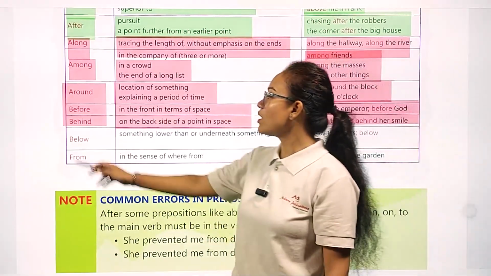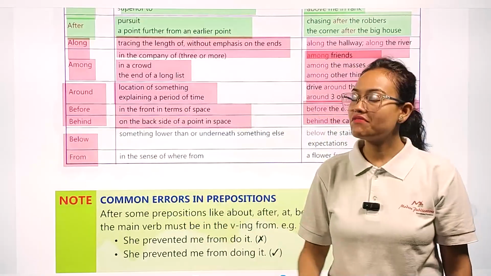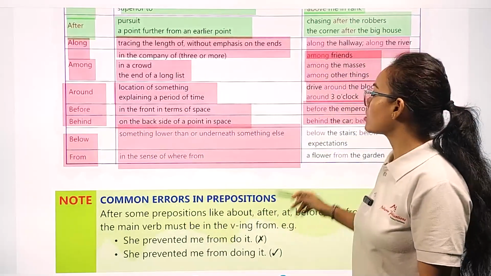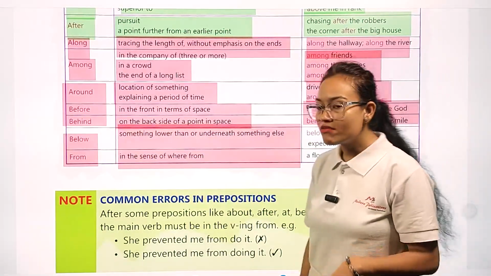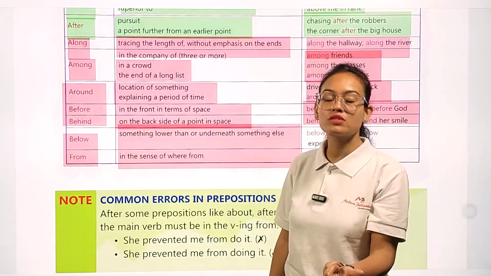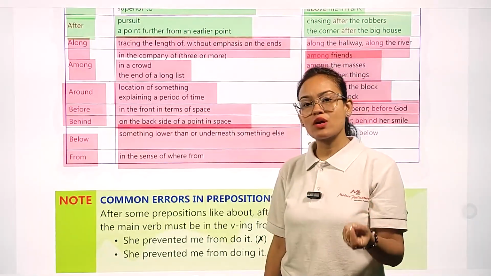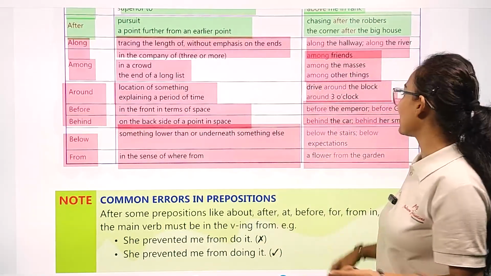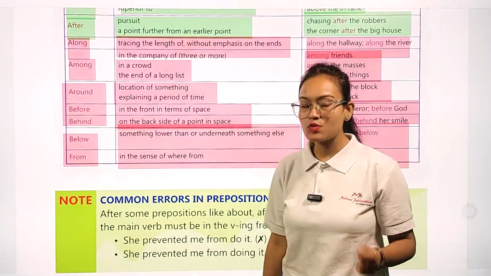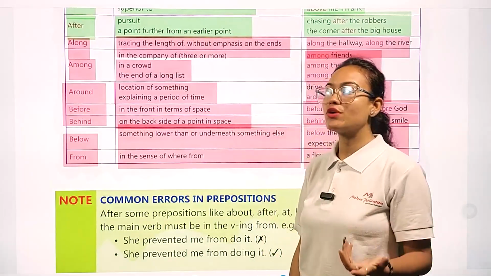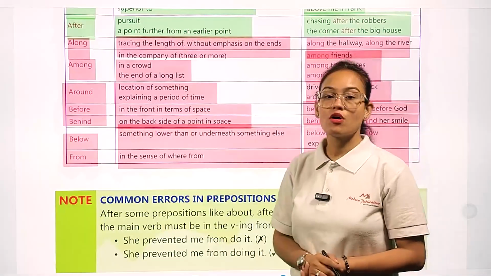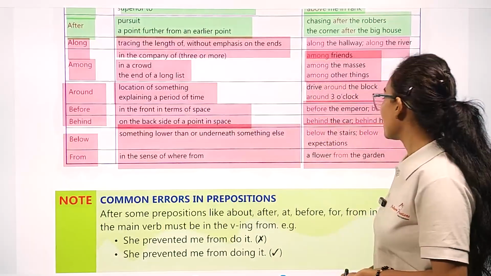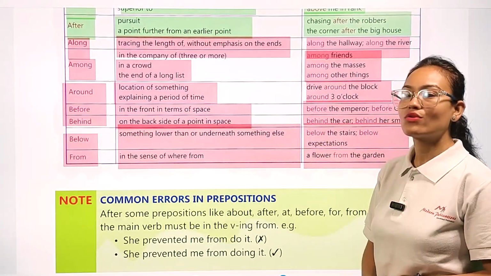Similarly below and from. When are we going to use below and from? Below means something lower than or underneath, something beneath. Whenever we are talking about something hidden below the area, we use below. Example, you can see below the stairs, below expectations. Similarly the last preposition, from. In what case do we use from? In the sense of where from, you know the exact location where that area lies. Example, you can see a flower from the garden, you know a flower grows in a garden.